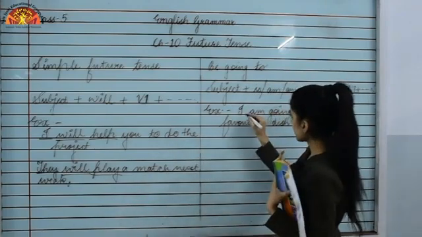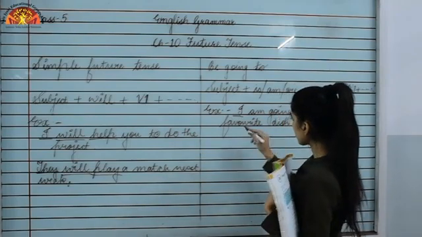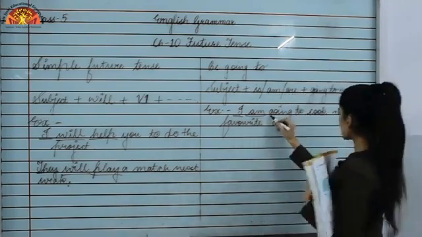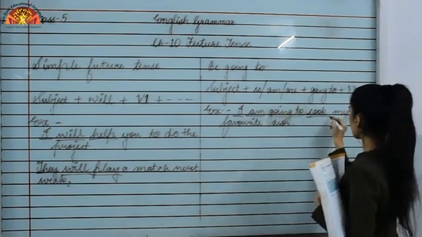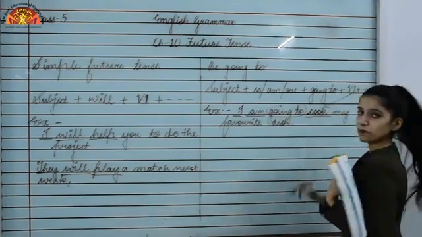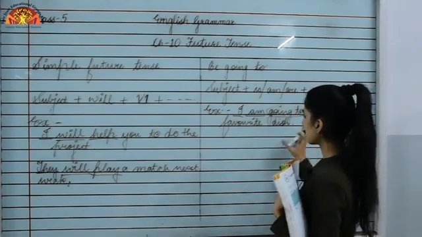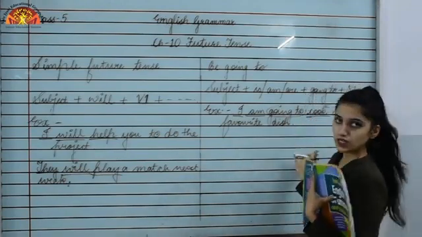Okay, you can see that I is the subject, and with I we always use what? Am. Okay, and then going to is there, and then it is followed by the main verb. Okay, so this is the structure, and this is how we have to use it in the sentence.